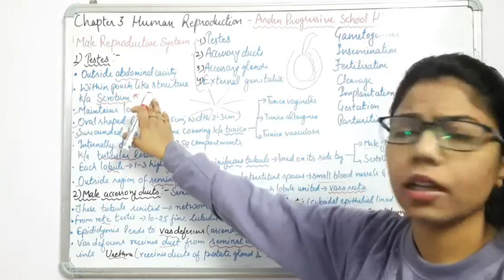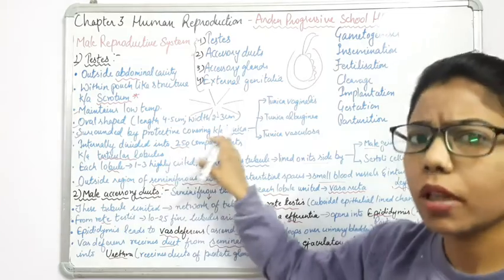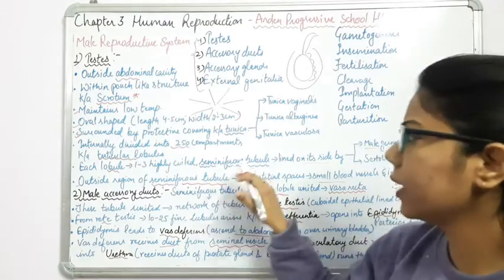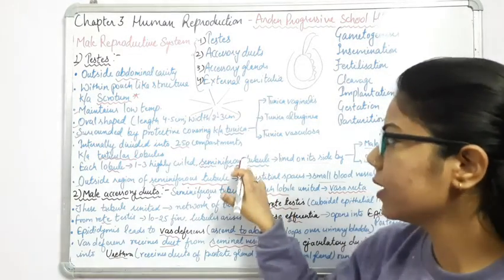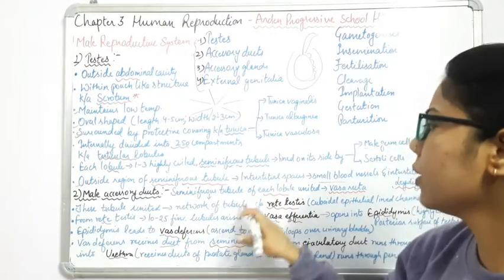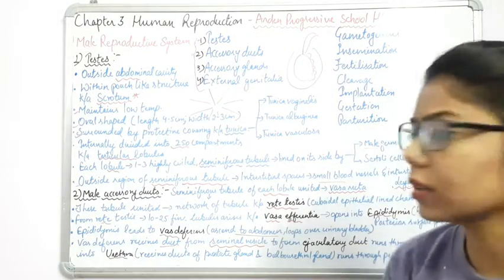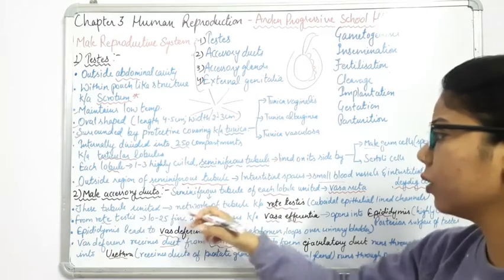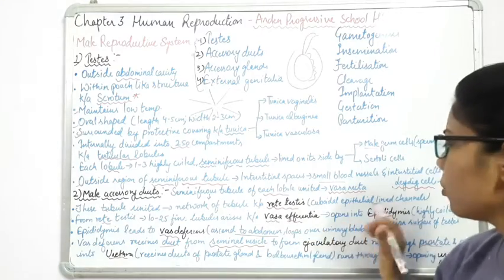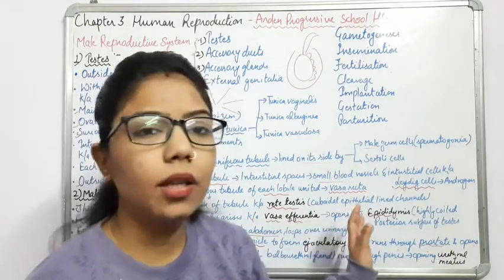The testes are inside the scrotum, then the tunica, then different compartments, the testicular lobules, and each lobule has coiled structures known as seminiferous tubules. These unite and form the vasa recta, then more unity forms the rete testis, then some coiling takes place and forms the vasa efferentia, which opens into the epididymis.